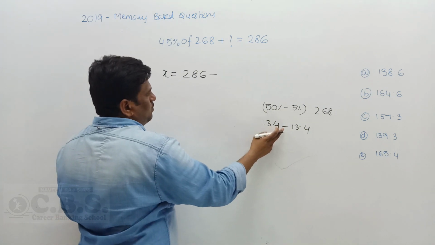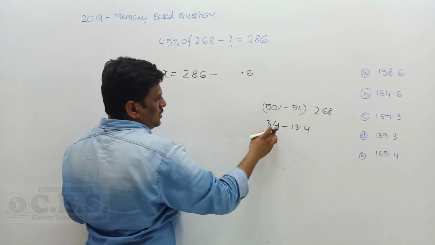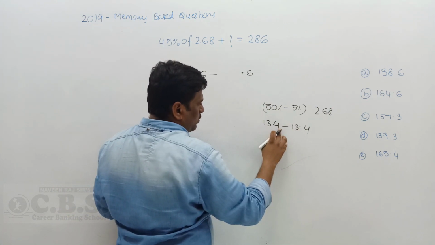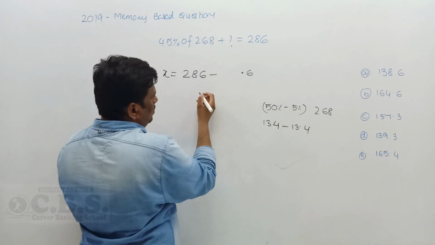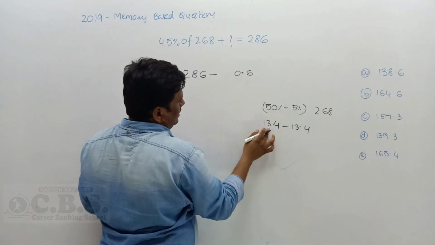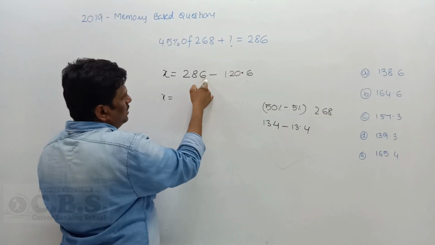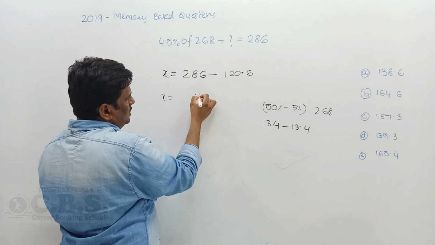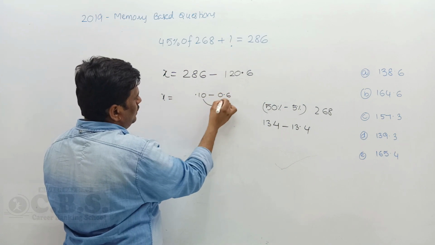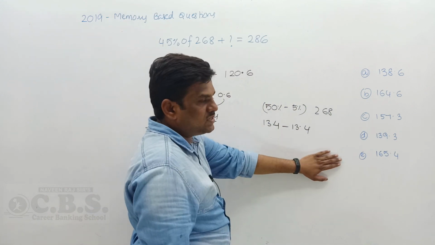So 134 minus 13.4 gives 120.6. Okay, 4 minus 4 is 0, 3 minus 3 is 0, and 3 minus 1 is 2, and so on. So this 45% of 268 is 120.6. Option E is favorable. So your answer is E, the right answer.